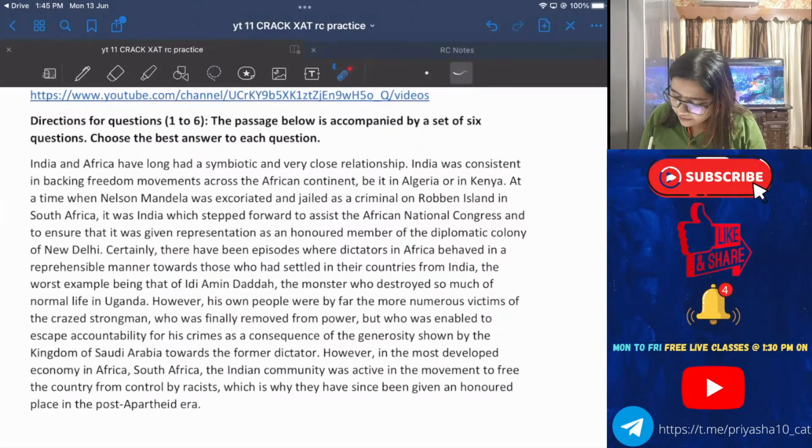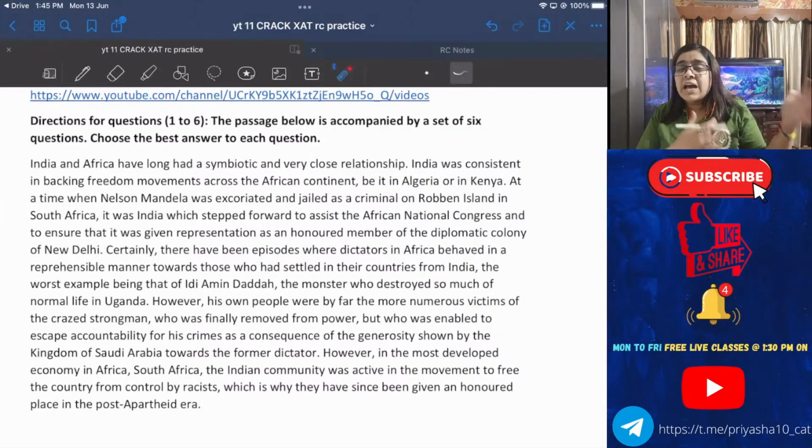Certainly, there have been episodes where the dictators in Africa behaved in a reprehensible manner towards those who had settled in their countries from India. Oh, so there have been episodes where the dictators of Africa were not behaving nicely with the people who came to their countries from India.